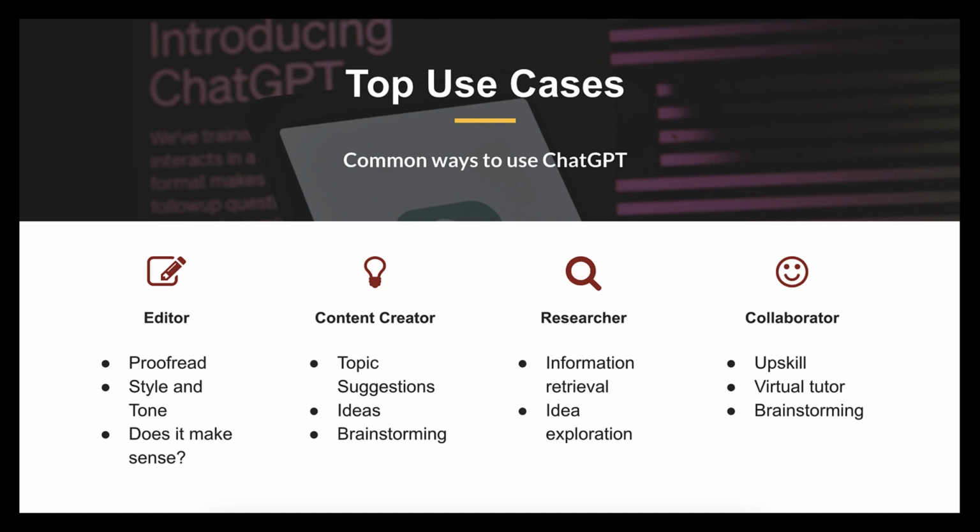Etc. You can also use ChatGPT as your content creator by having it generate topic suggestions, lists of ideas, or by using it as a brainstorm partner to bounce ideas off. ChatGPT can also be used as a researcher by retrieving information and exploring concepts or ideas. You can also use ChatGPT as a collaborator by working with it to help you upskill, act as your virtual tutor, or help with brainstorming.